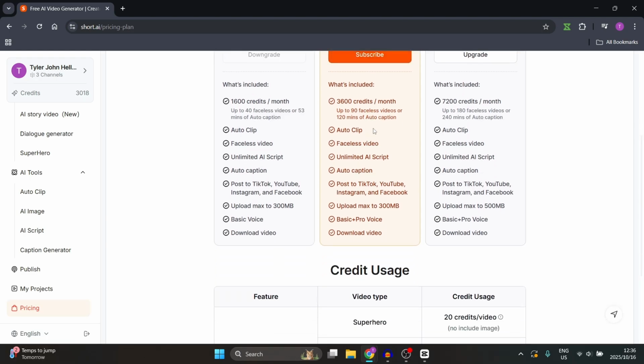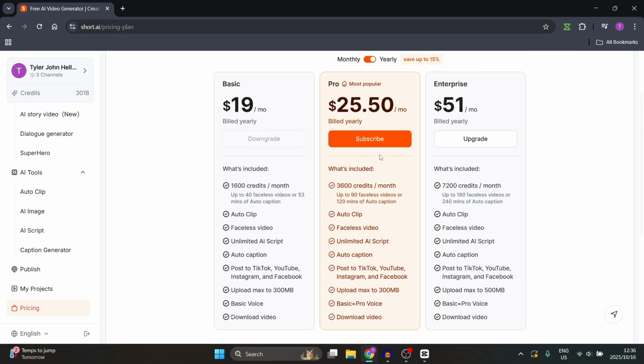3,600 credits a month, which gives you an average of 90 videos or 120 minutes of auto caption. It also allows you access to auto clip, faceless videos, unlimited AI scripting, auto captions, posting to TikTok, YouTube, Instagram, and Facebook, and your maximum upload is 300 meg. You also get the basic and the pro voices, and you get to download your videos. So if you have a look at what you're actually getting for $25.50, you'll be able to create every single month 90 videos. And if you're getting 1,000 views on every one of those videos a month, it's 90,000 views.